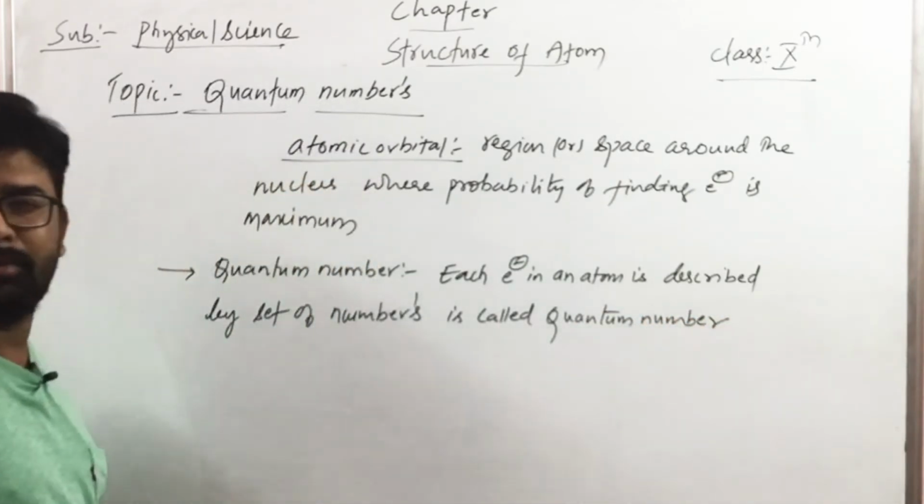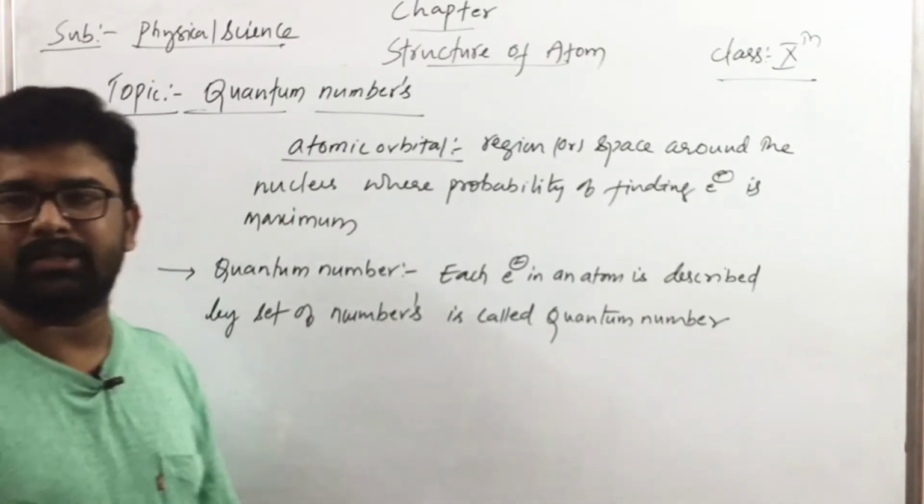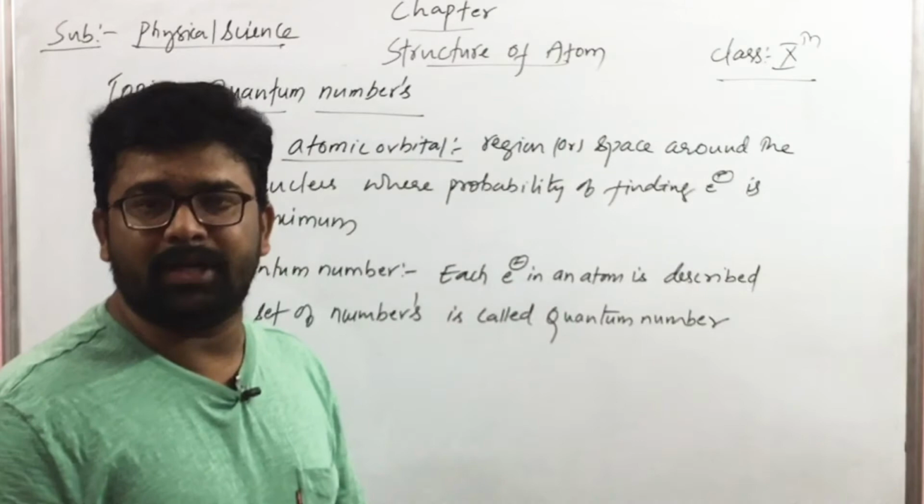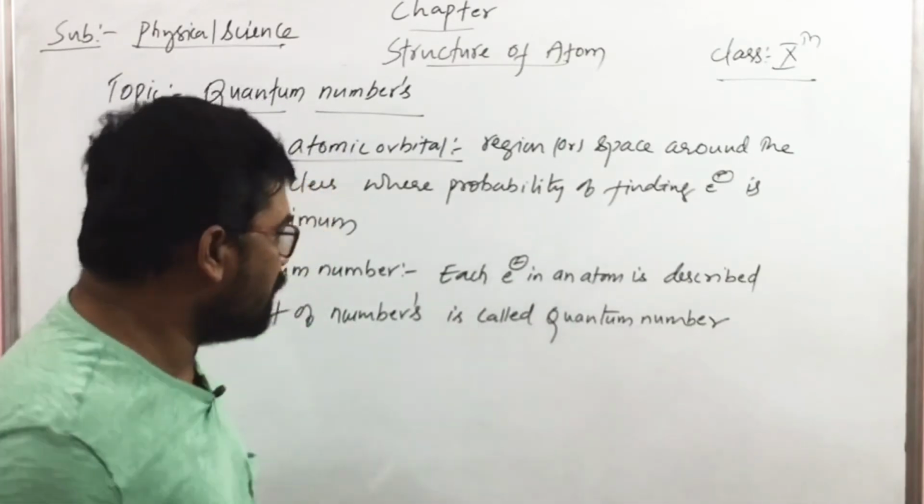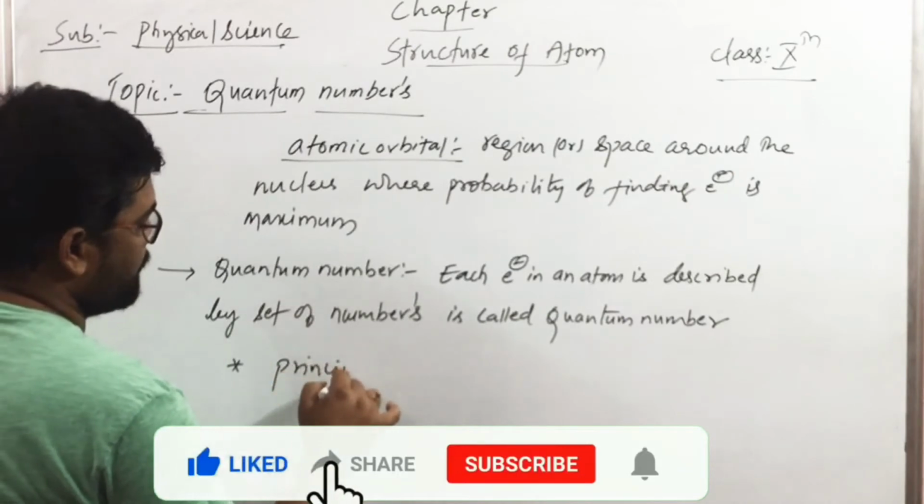So what does this quantum number do? Quantum number describes the space around the nucleus where electrons are found. That is about atomic orbitals. So there are 4 quantum numbers. That is, one is the principal quantum number.